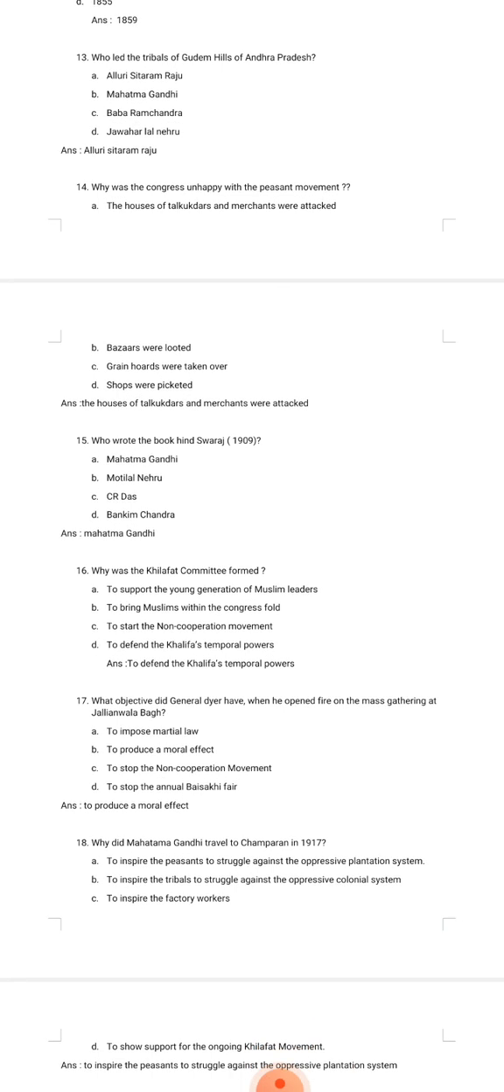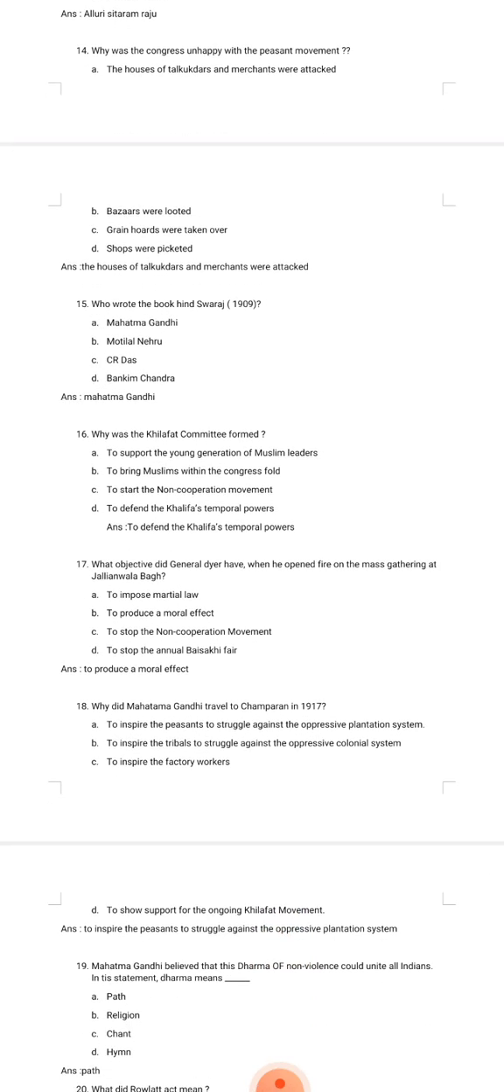Next, why was the Congress unhappy with the peasant movement? The options are the houses of talukdars and merchants were attacked, bazaars were looted, grain hoards were taken over, and shops were picketed. Answer is the houses of talukdars and merchants were attacked. Question 15: who wrote the book Hind Swaraj, 1909? Very easy. The answer is Mahatma Gandhi.